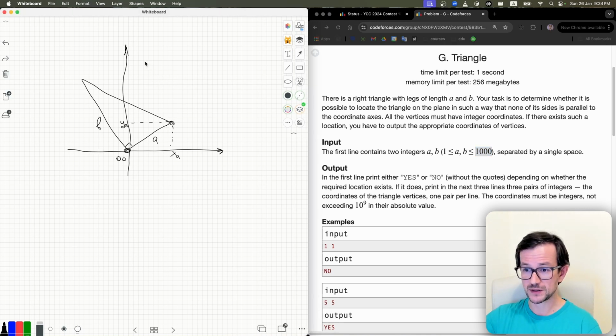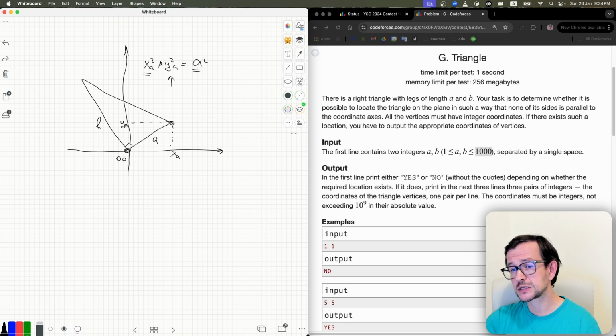You can say that x_a squared plus y_a squared equals a squared. So you can brute force over all pairs of coordinates x and y and check if they satisfy this equation. If they do, then we have a segment of size a. Actually, it's enough to brute force only one coordinate. If we know coordinate x, and we know a, we can calculate coordinate y.